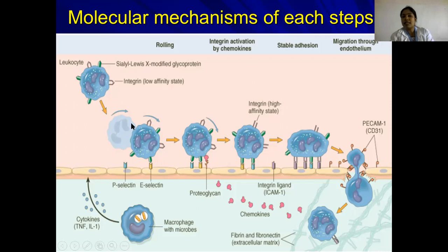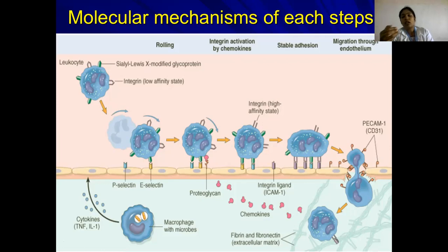Okay, this is all about selectin. That is, selectin is the molecule which helps in rolling. Students, remember, selectin is the molecule which helps in rolling. Next, as I told you in the beginning of my class, integrins are the molecules which help in firm adhesion. How do these integrin molecules get expressed? These integrin molecules are activated by certain chemical mediators called chemokines. These integrins are expressed weakly on the surface of WBCs.